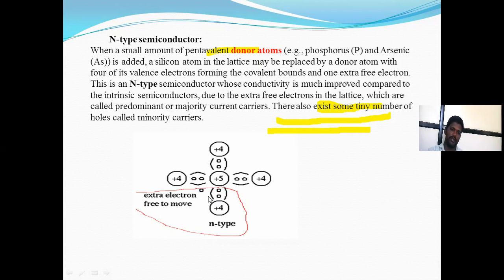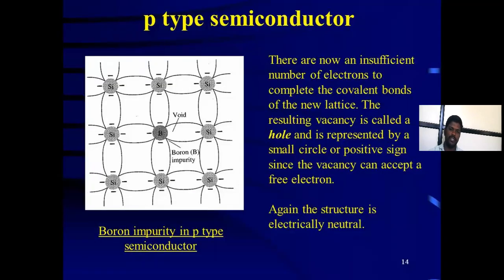म्हणजे N type semiconductor मध्ये majority charge carrier कोणतं असतं, इलेक्ट्रॉन असतं आणि मायनॉरिटी चार्ज carrier म्हणजे त्याला गरज कोणाची असते तर होलची गरज असते, जेणेकरून तो जो बॉन्ड आहे तो बॉन्ड कंप्लीट होईल आणि ते इलेक्ट्रॉन स्टेबल होईल. In p-type semiconductor, there are not sufficient numbers of electrons to complete the covalent bonds. The new resulting vacancy in the lattice is called the hole.